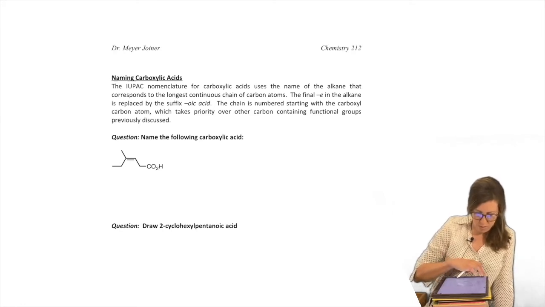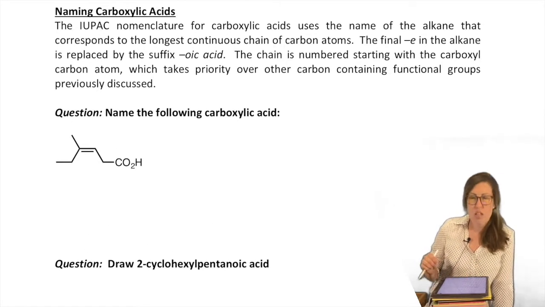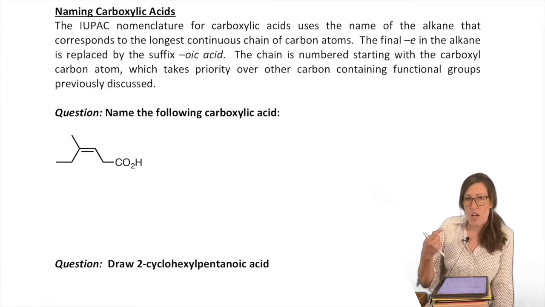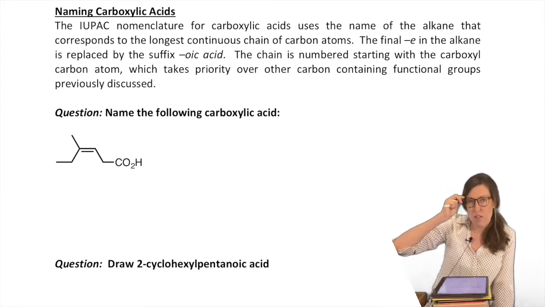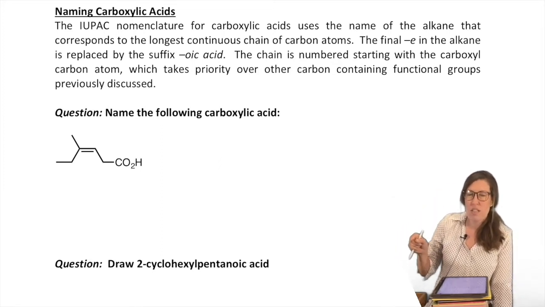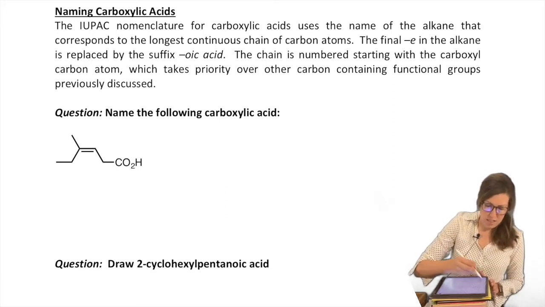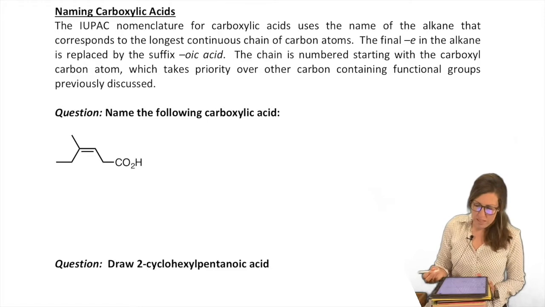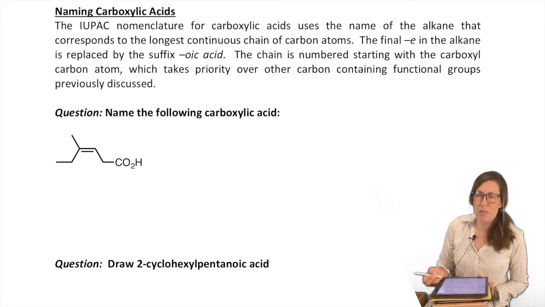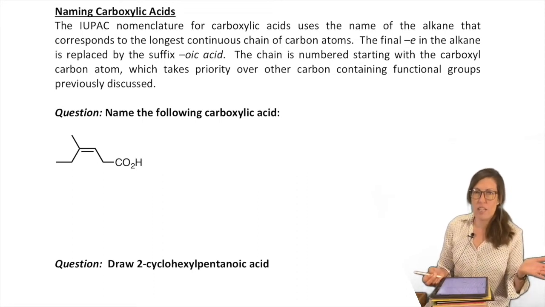All right, so when we have carboxylic acids, you find your parent chain as normal. Carboxylic acids have really high priority. They're usually at the top of the priority list. So even if other functional groups are present, carboxylic acids will win because they're the highest oxidized. That's usually the only pattern that really makes sense out of that priority system, but it's something you can remember. Otherwise, you might have to refer to a chart or reference to see who has the highest priority. But carboxylic acids, it's easy. They're higher priority than anything else we've done.